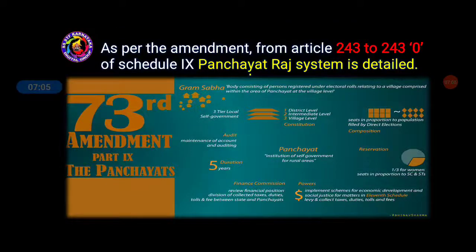As per the amendment, Articles 243 to 243(O) of the 9th Schedule cover the Panchayat Raj system in detail. This is the detail of the 73rd Amendment, Part 9. It's all about the Panchayat.